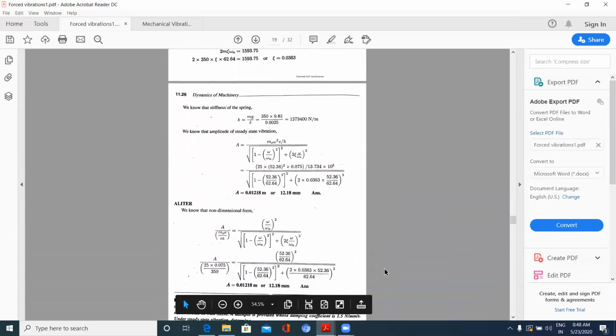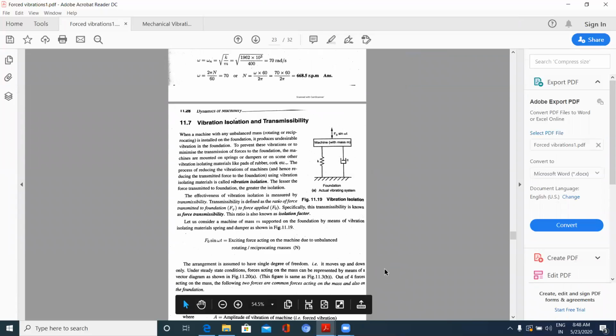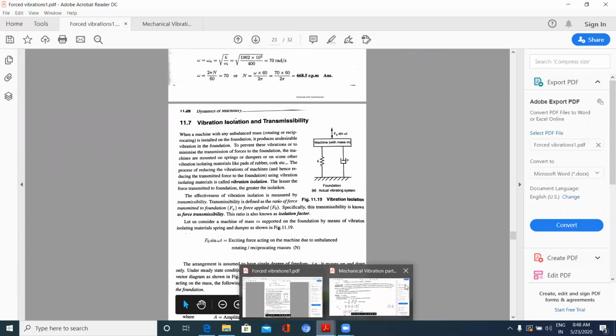Now coming to transmissibility. Now, vibration isolation and transmissibility. Now this system is connected to a foundation. Okay, when there are some vibrations due to the external force F naught sin omega t, this spring will be taking some forces, and this dashpot will be taking some, and how much of the force is being transmitted to the foundation is also to be observed. So this is known as transmissibility. We'll be seeing the same.